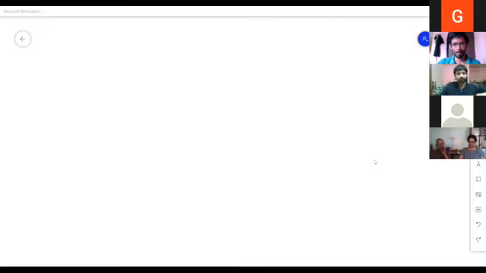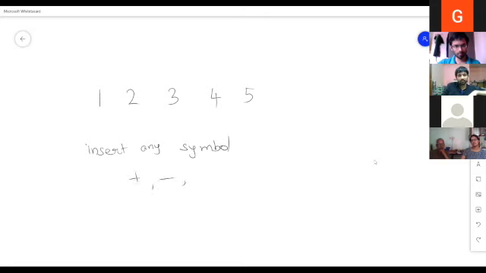Okay, the problem for today, the first problem, we will take this one. So I am writing numbers: 1, 2, 3, 4, 5. Now what we can do is insert any symbol in between. So you can insert plus or minus or multiplication, division or brackets or any other symbol also.